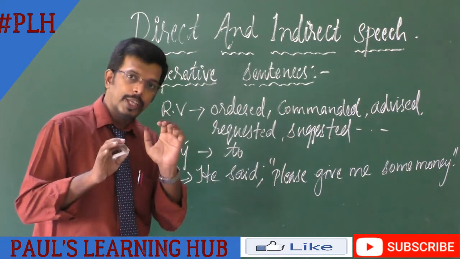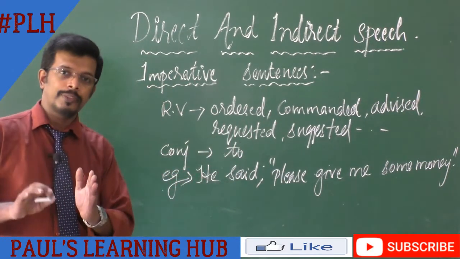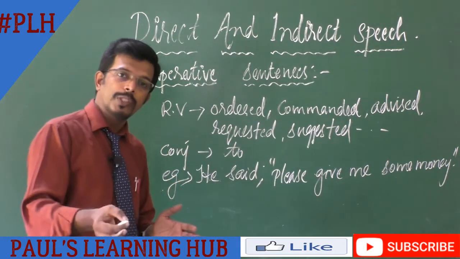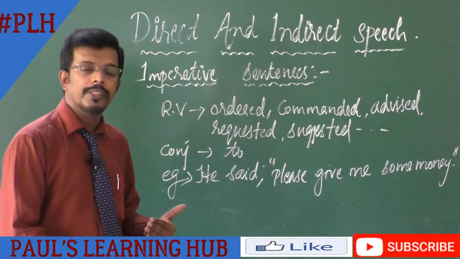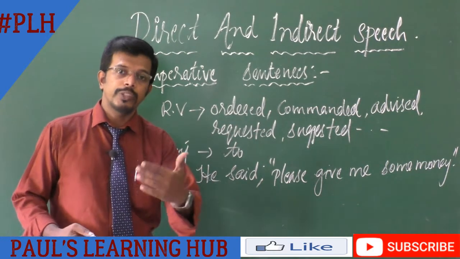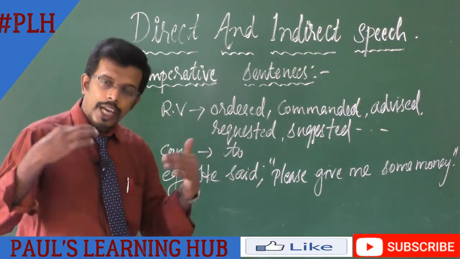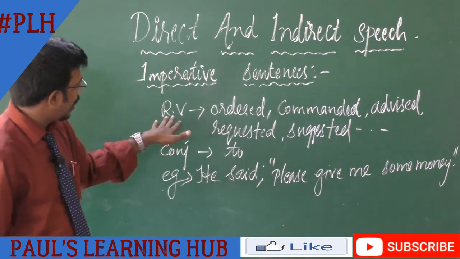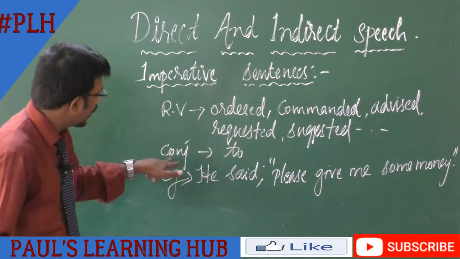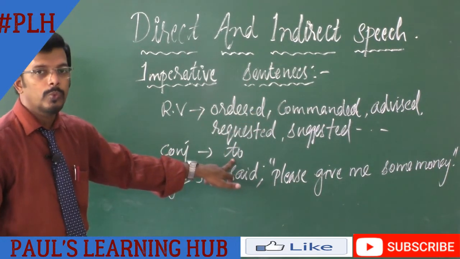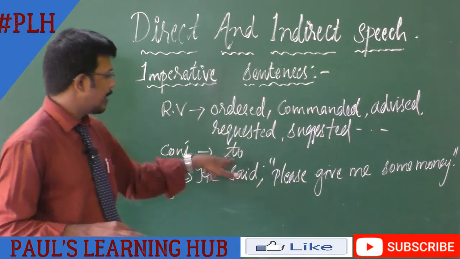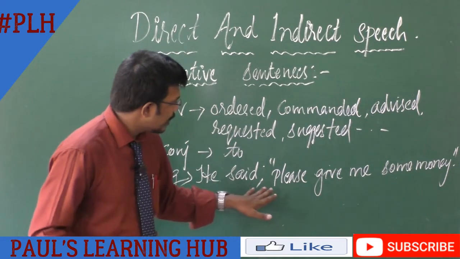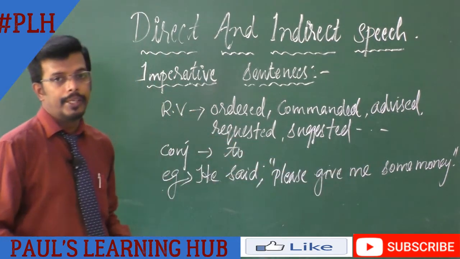If the sentence is an order, we have to use ordered. If it is a command, we have to use commanded. If it is a request, we have to use requested. And if it is a suggestion, we will use suggested. And like many others. So these are examples of reporting verbs, and the conjunction will be to. The conjunction we have to use in an imperative sentence is to. Let's see one example here. He said, please give me some money.